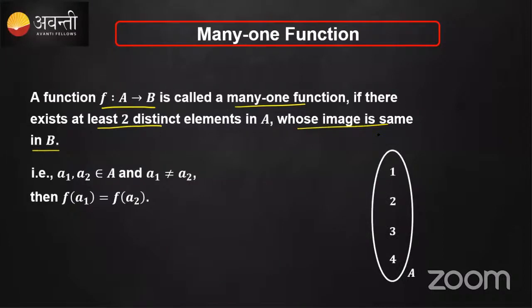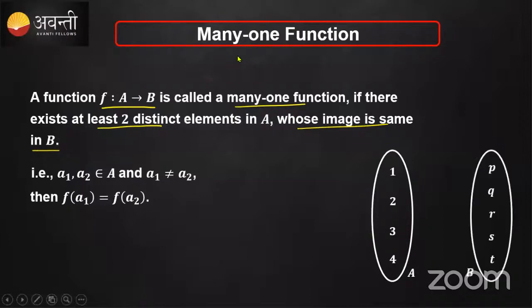Or you can say in the diagram, consider the two sets where there is a mapping such that 1 is given to Q, 2 to T, 3 to R and 4 to R. If you observe here, 1 is mapping to Q, 2 is mapped to T, whereas 3 is mapped to R and 4 is also mapped to R.